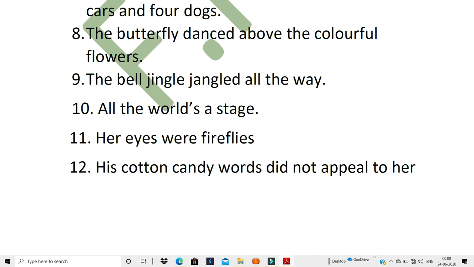What are fireflies? Jugnu, what do you call in Hindi? Jugnu. Yes, those are fireflies. So, he's describing her eyes as looking like fireflies. Okay, the last one, his cotton candy words did not appeal to her. What is cotton candy? Candy floss.